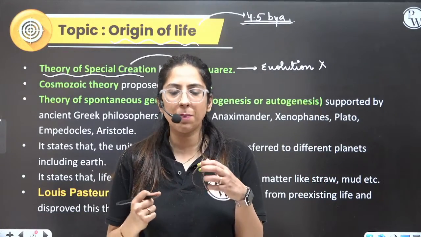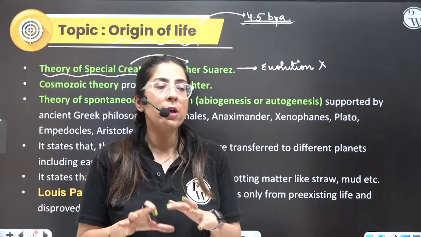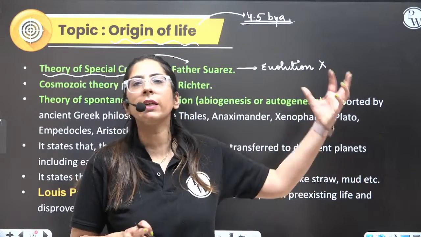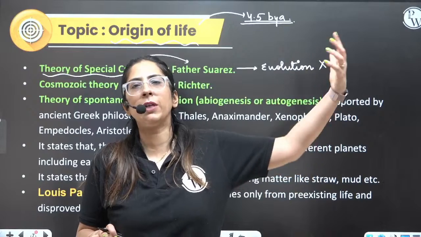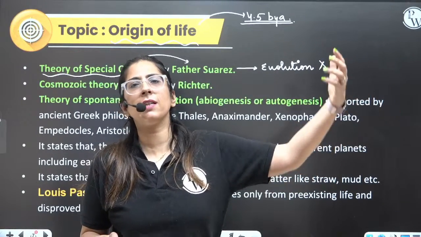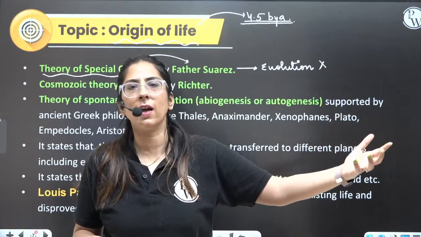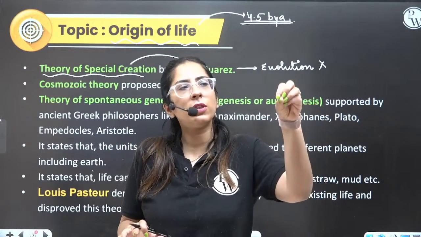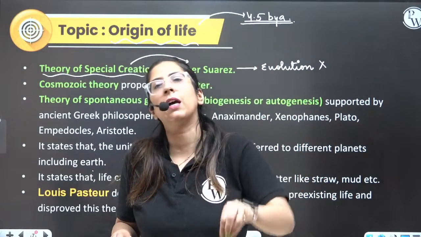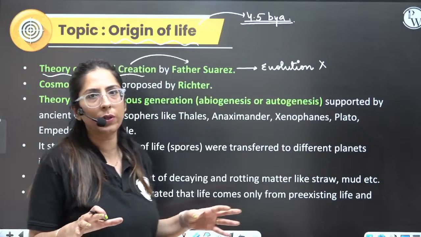If I talk about humans, when humans came, they were humans only. It was not like we descended from chimpanzees or monkeys. Whatever species exist, they used to exist in that form only. So he doesn't believe in the theory of evolution.